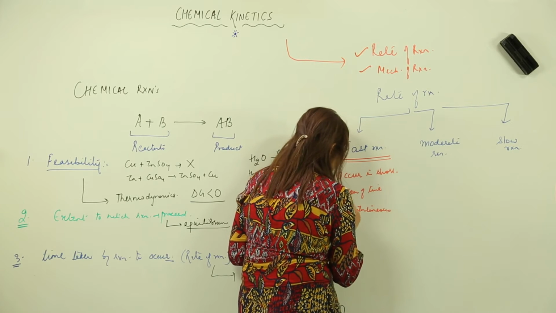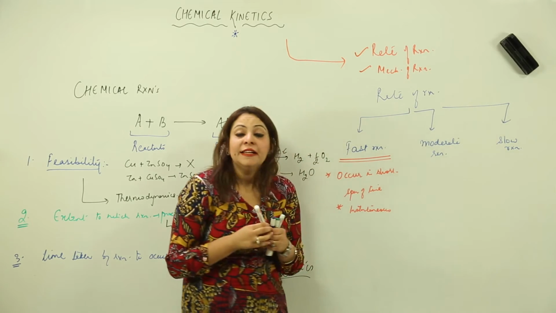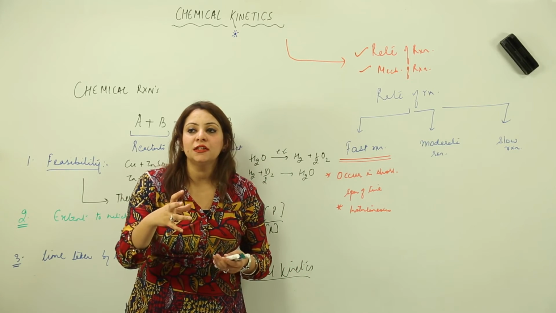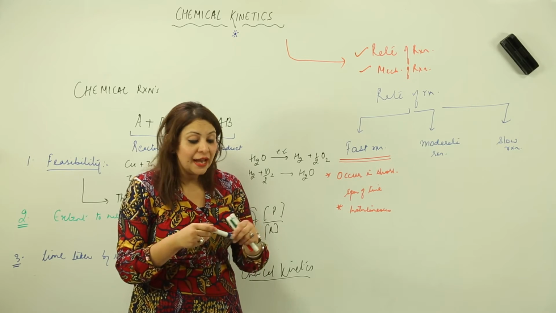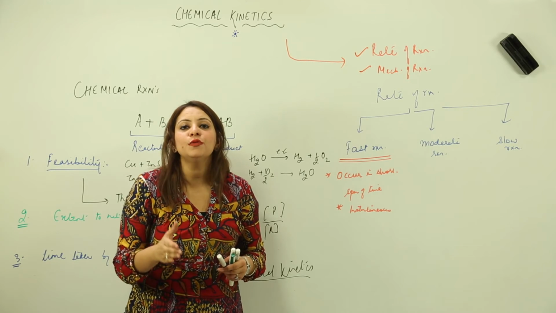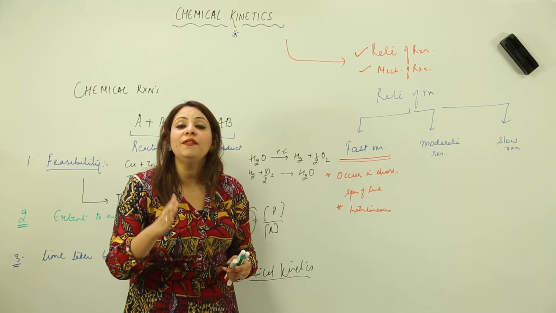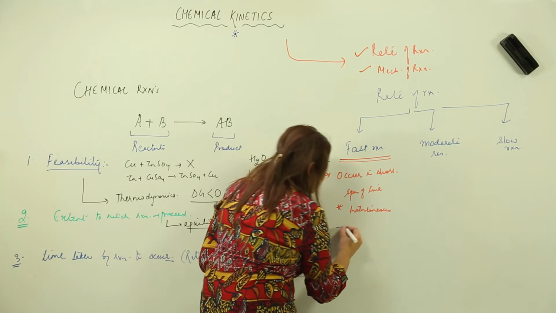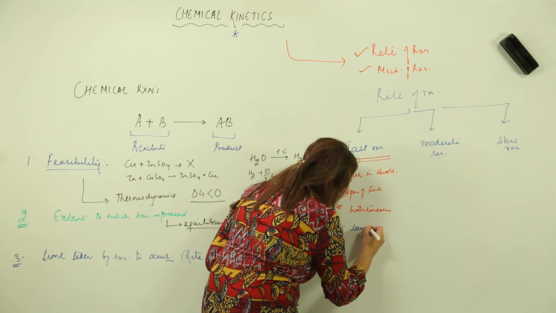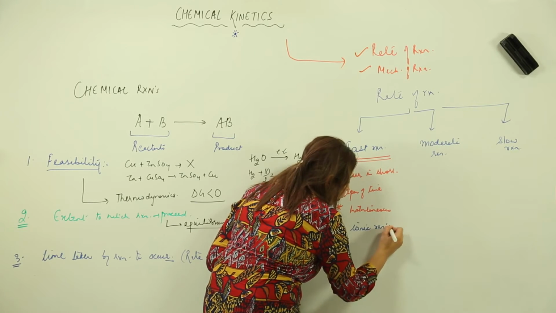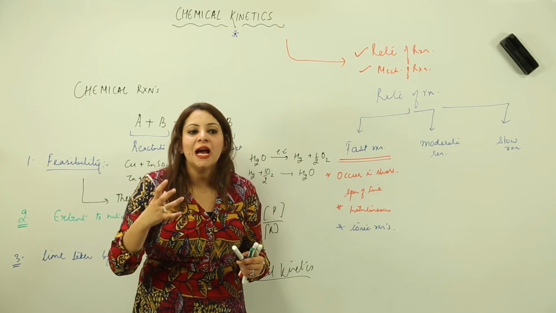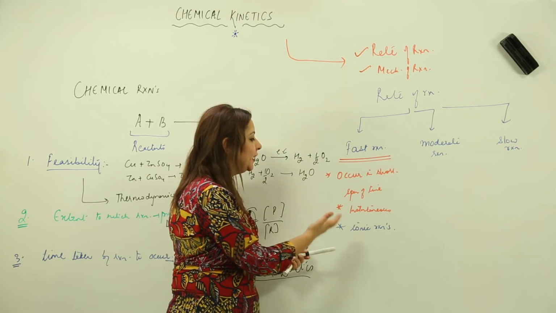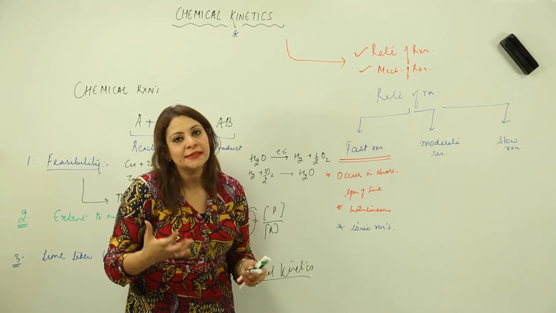Which reactions exist in this category? Actually the ionic reactions, the reactions which involve ions, are always fast reactions. They occur very fast. So the fast reaction is also called the ionic reaction, because fast reactions are mainly shown by ions, right?